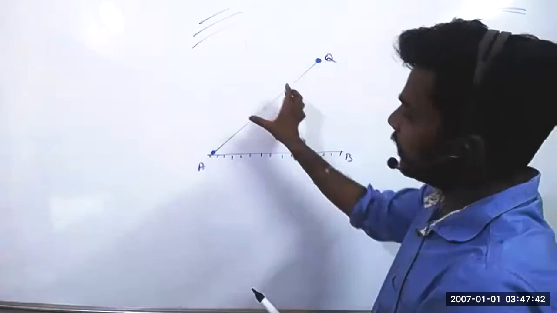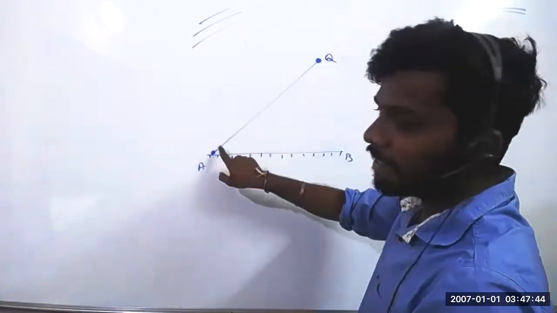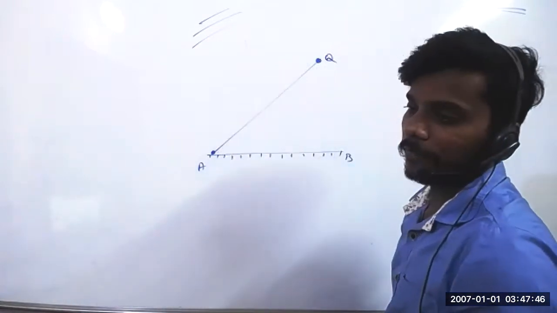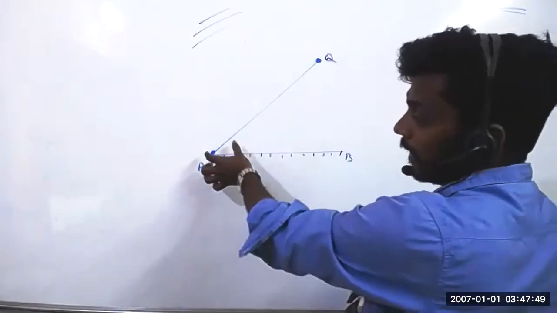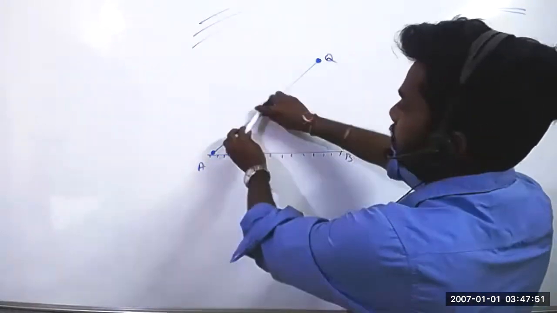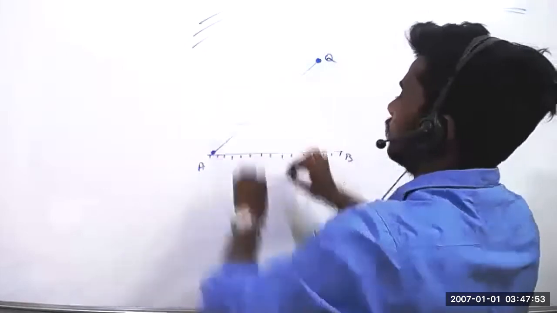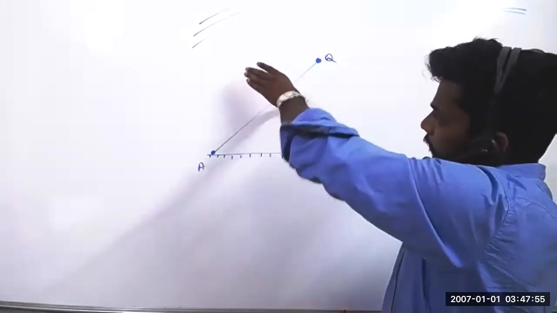Now what has happened? This planar wavefront is incident here, right? Once it is incident, what will happen? It goes back, right?